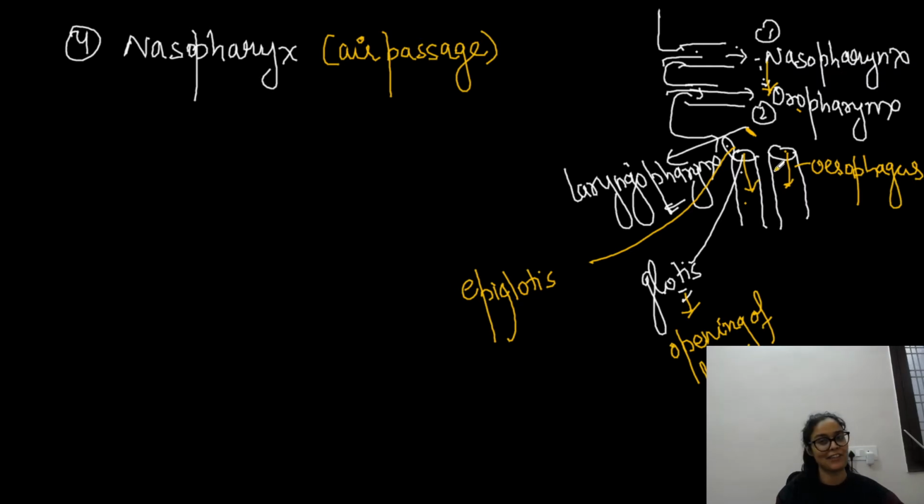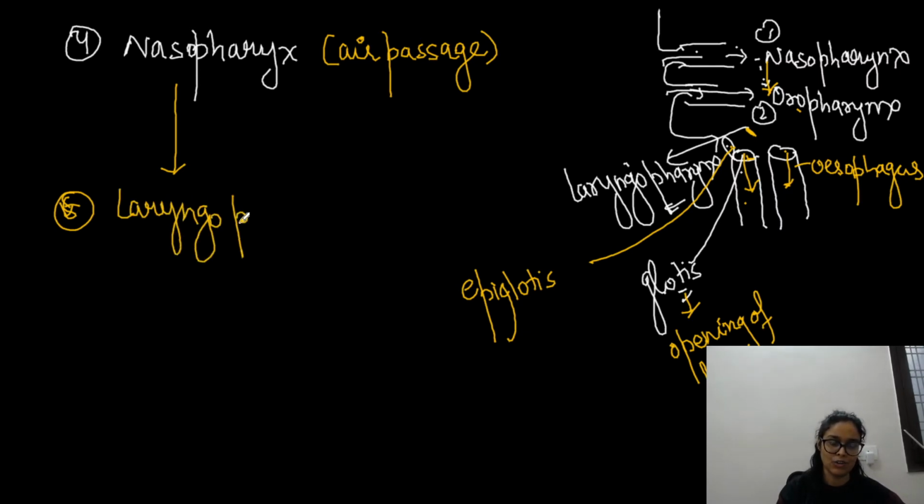And we know while we are eating food, the epiglottis closes the glottis to prevent the food from entering here. That is part of digestion. So here I'm just talking about the air passage. So after the nasopharynx, obviously air would go to the oropharynx and then the laryngopharynx.